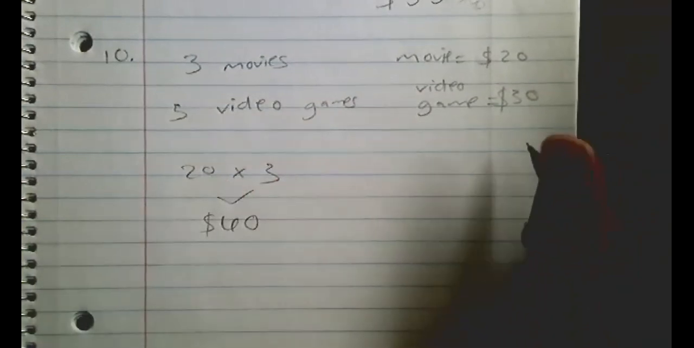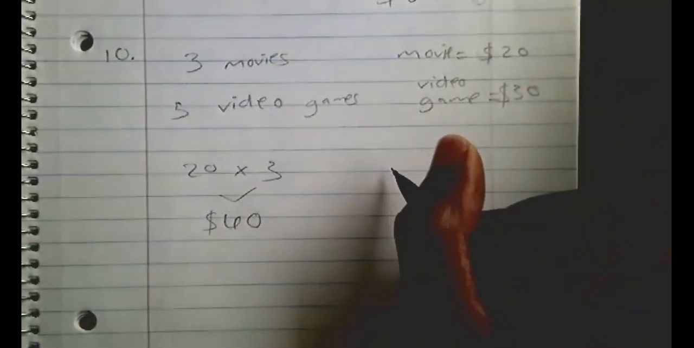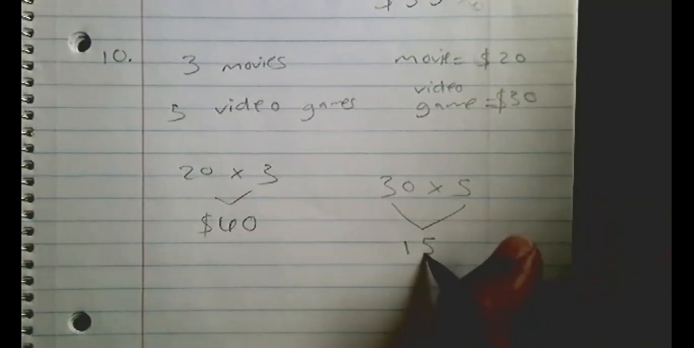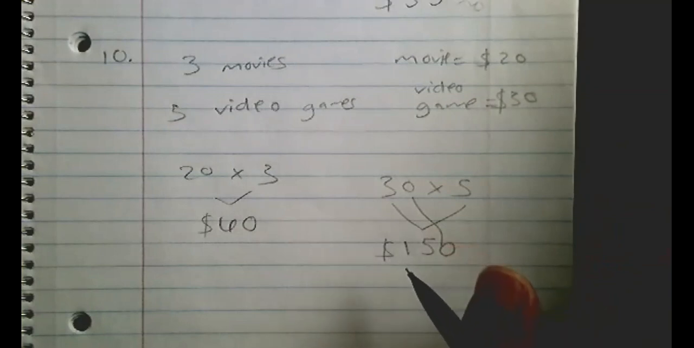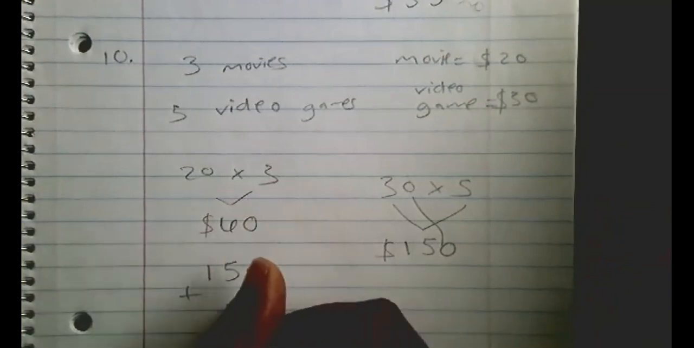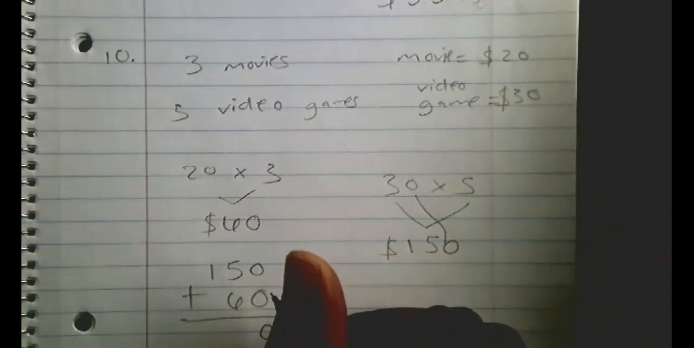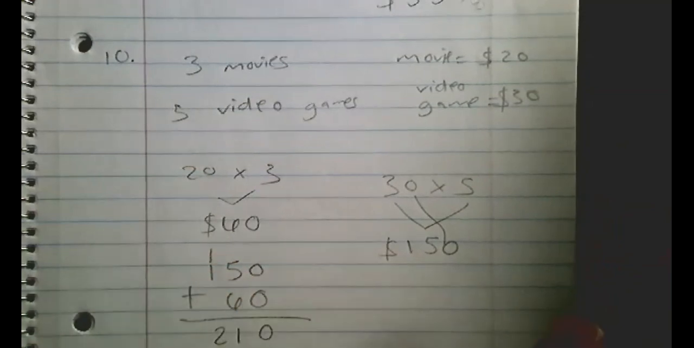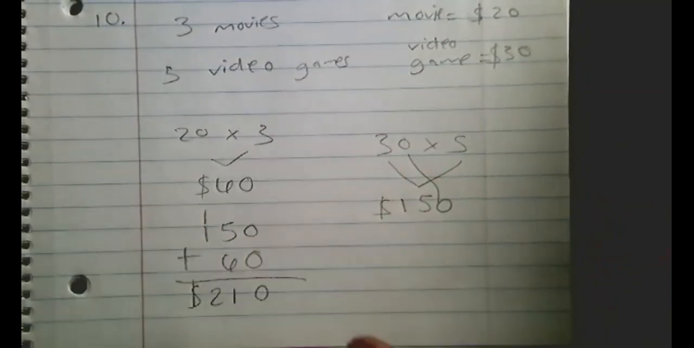Now let's move to video games. If one video game costs $30 and he wants 5 video games to buy, we're going to do 30 times 5, okay? Cover your 0, 3 times 5 equals 15, and then bring down your 0, you're gonna have $150, okay? Now it says, how much will Ricky spend? So we're gonna do 150 plus 60, because we wanna know how much he spent altogether, in total. 0 plus 0 equals 0, 5 plus 6 equals 11, carry the 1, 1 plus 2 equals 2, 210. But not just 210, 210 what? $210, okay?